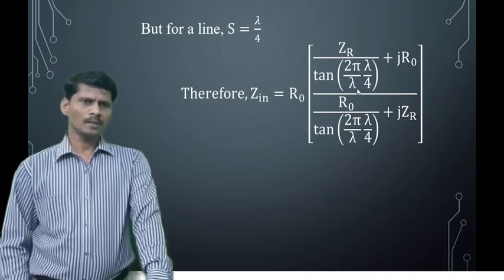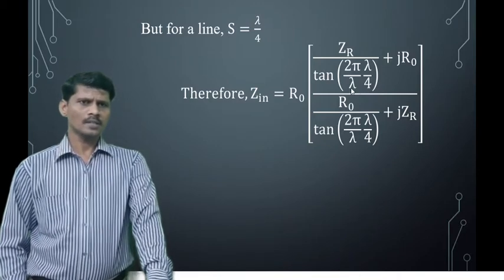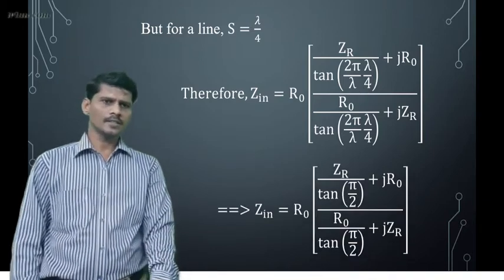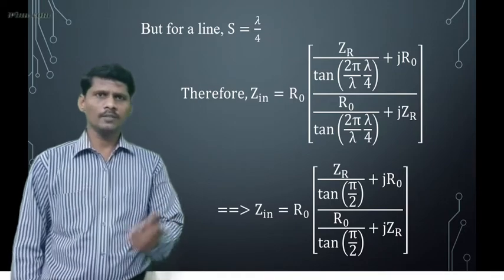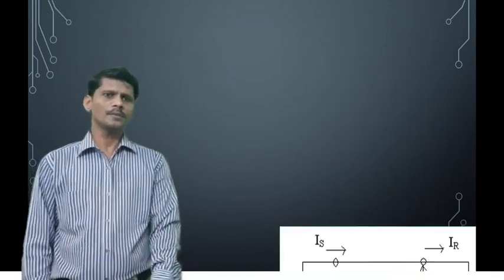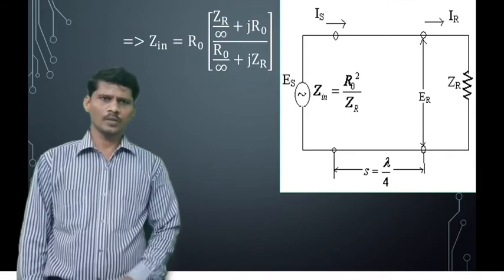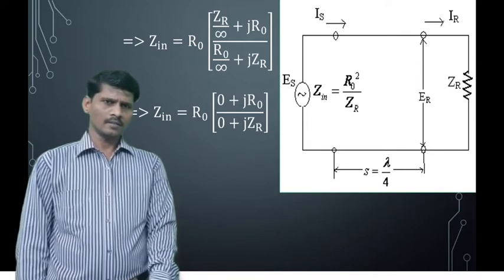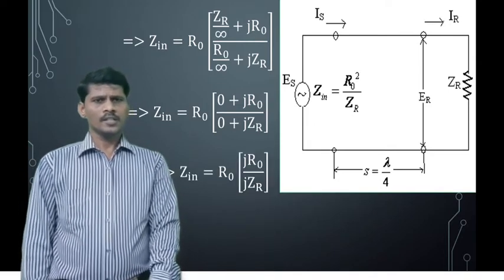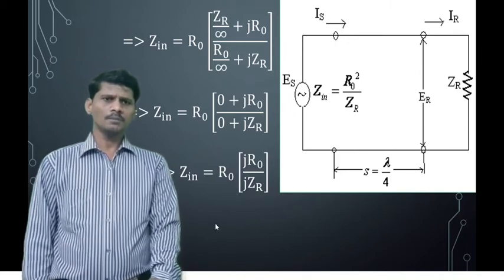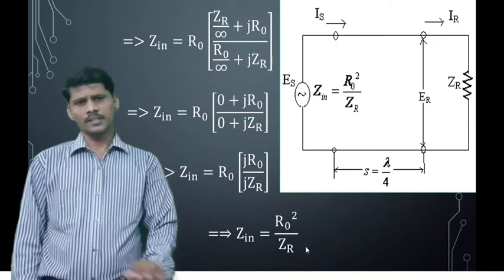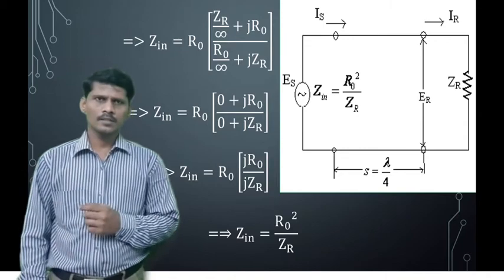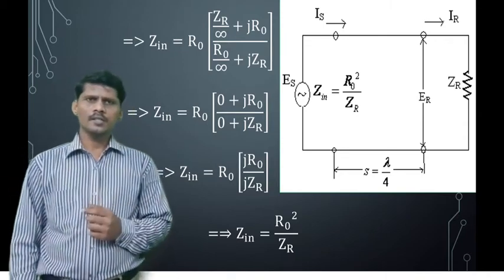So beta is 2 pi by lambda and S is lambda by 4. Lambda is cancelled, giving tan of pi by 2. Tan 90 degrees is infinity. So Zr by infinity is 0. Therefore the input impedance Zin is equal to R0 into jR0 divided by jZr. In the numerator and denominator, j cancels. Therefore input impedance Zin is equal to R0 square by Zr, where Zin is the input impedance of the transmission line, R0 is the characteristic resistance, and Zr is the load impedance.